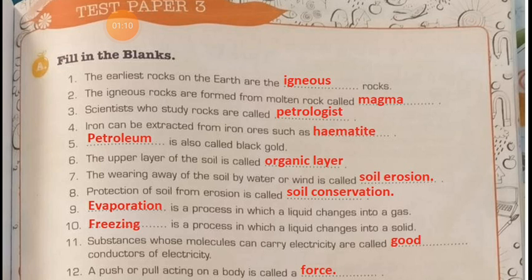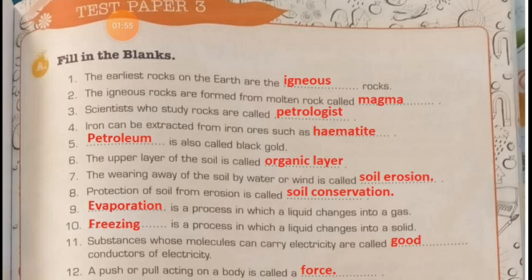The upper layer of the soil is called the organic layer. What is the upper layer of the soil called? Organic layer. Actually, the uppermost layer of the soil is called topsoil, and in topsoil humus is present, that is called the organic layer, which is present on the upper part of the topsoil. That's why the answer will be organic layer.